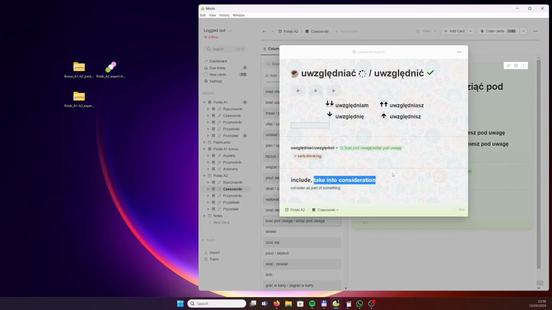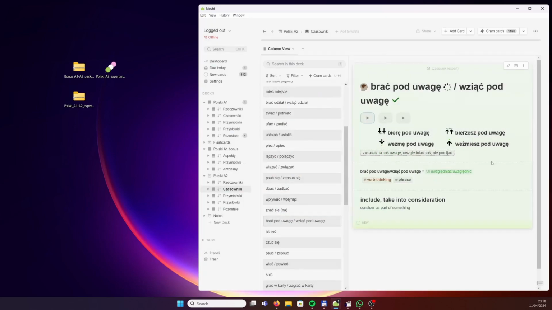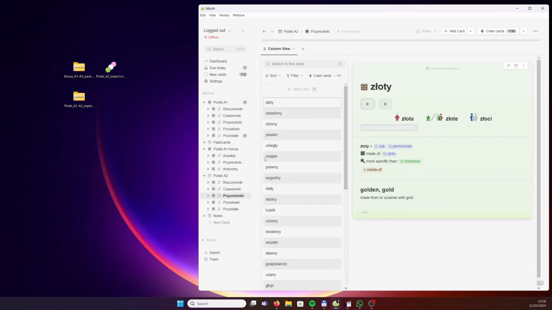Take into consideration or include while we are discussing something or considering something. So it's a verb of thinking. And we've got an expression, brać pod uwagę. Look, it's not take into, it's take under in Polish. A very interesting observation.